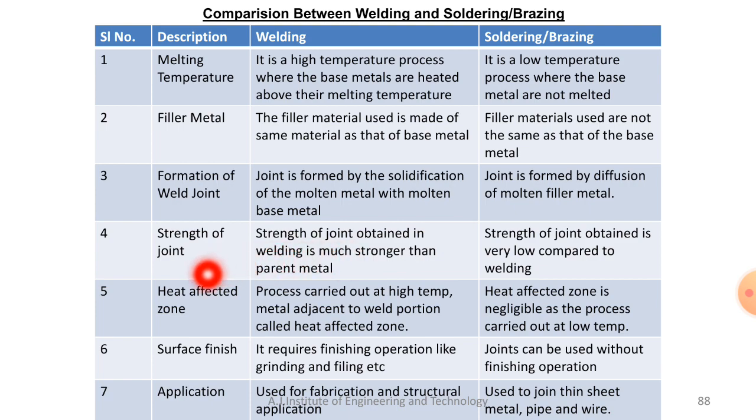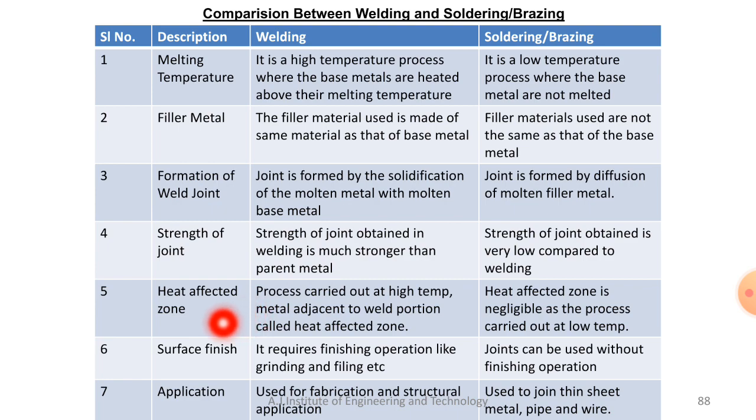And fourth one, strength of the joint. The strength of the joint that is obtained in case of welding is always stronger than the parent metal. The strength of the joint obtained in soldering or brazing is very low as compared to welding. So that's why whenever you need a strong joint, always go for the welding process.